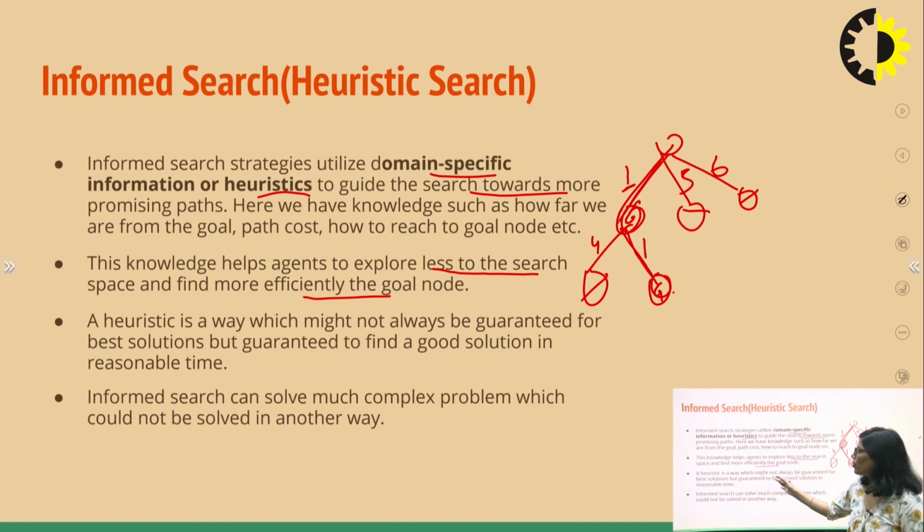The heuristic is a way which might not always be guaranteed for the best solution, but is guaranteed to find a good solution. So remember, uninformed search guarantees you an optimal solution, but informed search doesn't guarantee an optimal solution because it is not searching every node of the search space. It is not guaranteeing an optimal solution, but it is guaranteeing you a good solution.